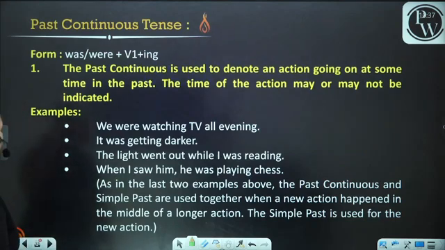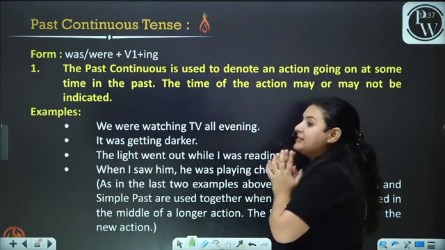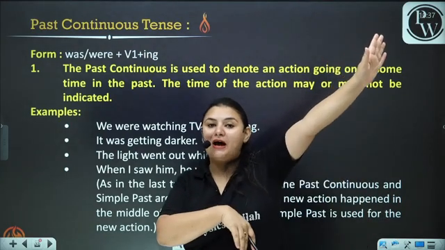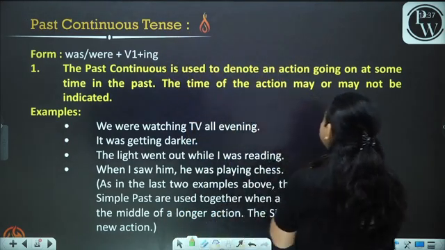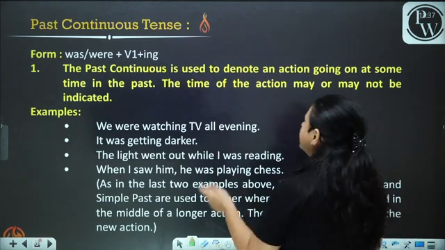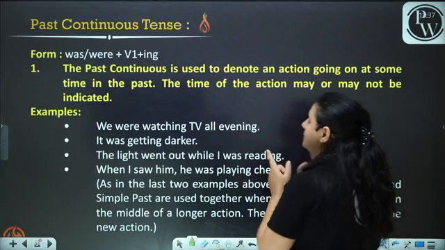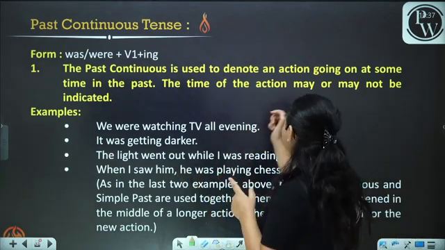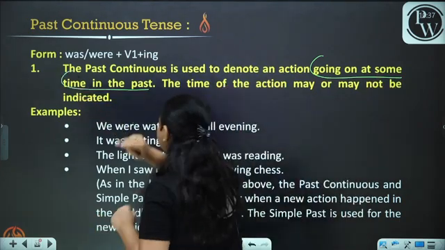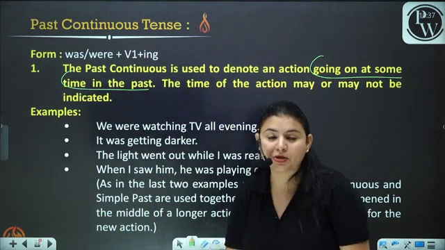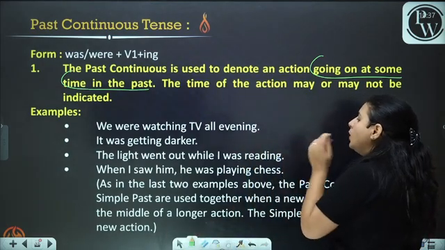Again, past continuous tense. Now, when you talk about the past continuous tense, the thing that you were doing in the past, the past continuous is used to denote an action going on at some time in the past. The time of the action may or may not be indicated. Now, what do we see? To denote an action going on at some point, at some time in the past. Now, time may not be mentioned, but you can use the past continuous tense. We were watching TV all evening.